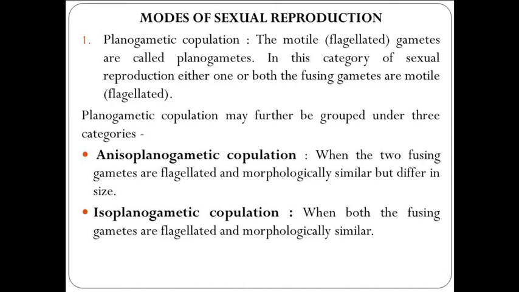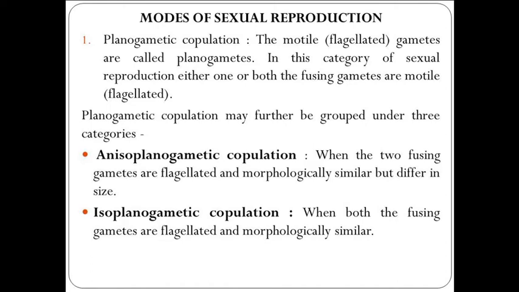Number one is planogametic copulation. In planogametic copulation, the motile gametes are flagellated, as they move with the help of flagella, that is why they are called planogametes. In this category of sexual reproduction, either one or both of the fusing gametes are motile. That is, if both are motile, then both are flagellated. If one is motile, that means that one is flagellated. So motility is related to flagella, as we have explained earlier.